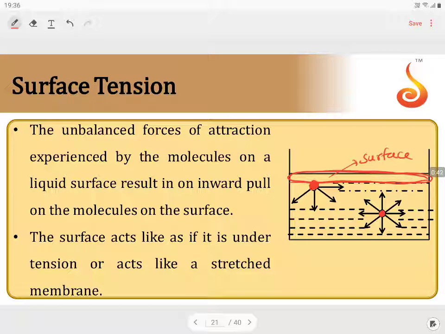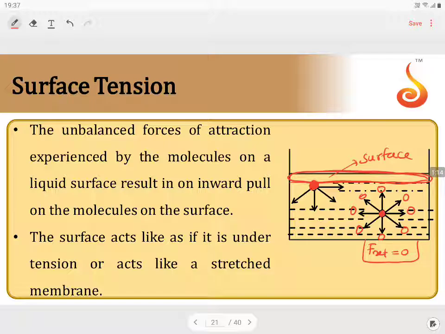If you consider these two cases, you can see the molecule which is present in the bulk will be attracted by all other molecules present in the medium. Every molecule will attract it, so the net force acting on the molecule will be equal to 0. That means the molecule is under equal forces of attraction, so the net force experienced is 0 and the molecule is said to be in a stable energy state.